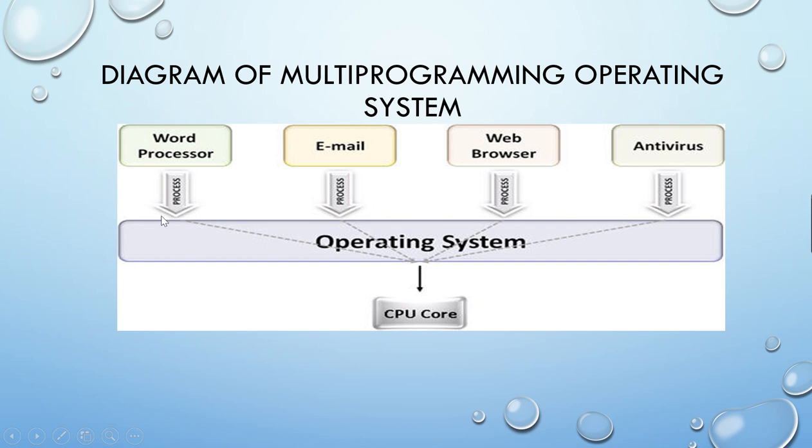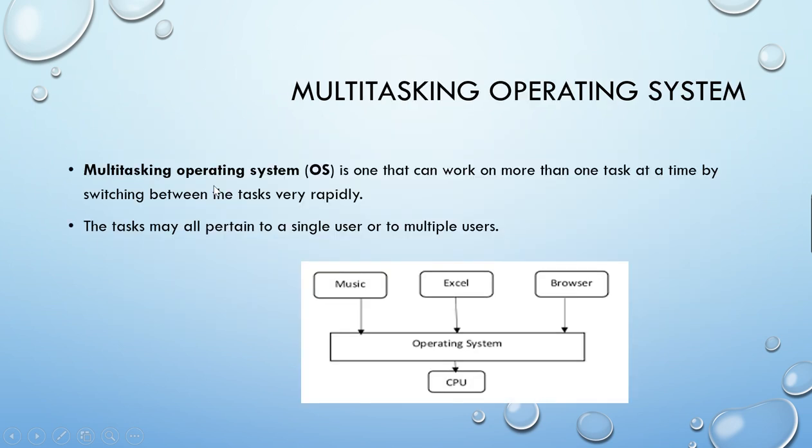So the operating system is executing the four processes in some order. There is not only one process but many processes, four processes in the memory, and the operating system is attending to each process one by one and executing it. CPU time is being given to each of the programs one by one. So this is a diagram of a multi-programming operating system.